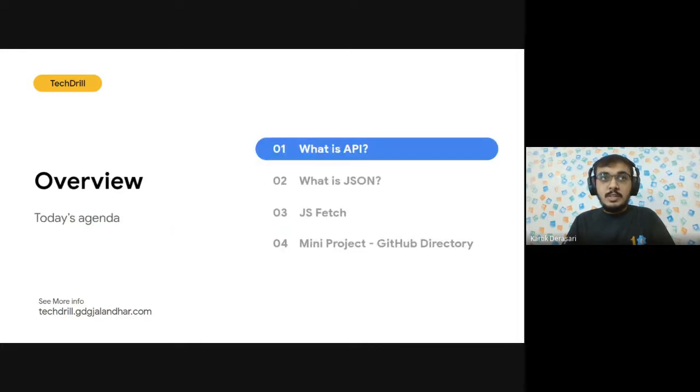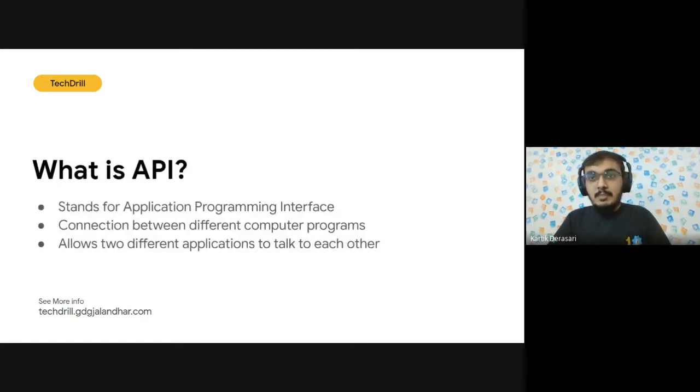So now coming to the first point, what is API? Have you ever heard about API before? You can drop in the comment section. Or if you have heard about it, do you know what is the full form of API? API stands for Application Programming Interface.